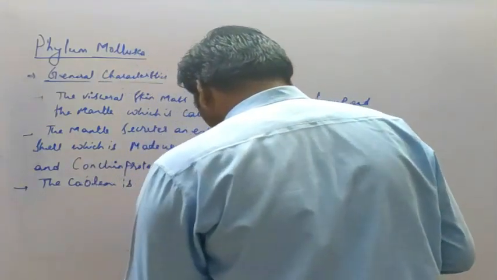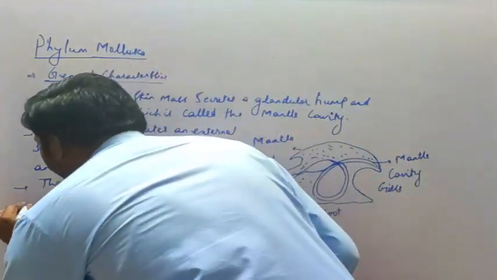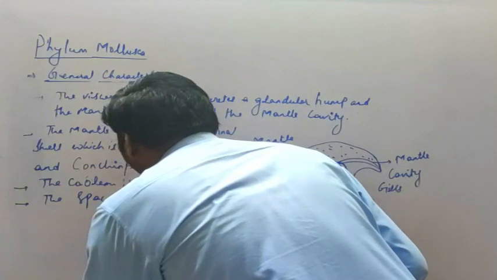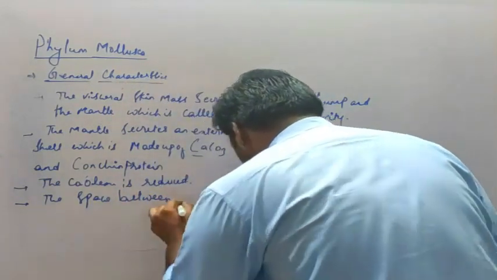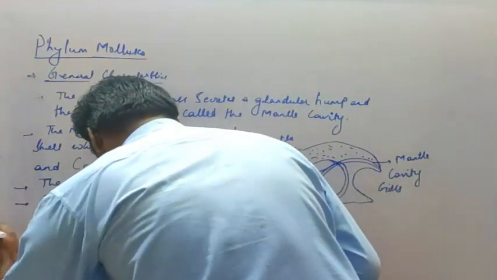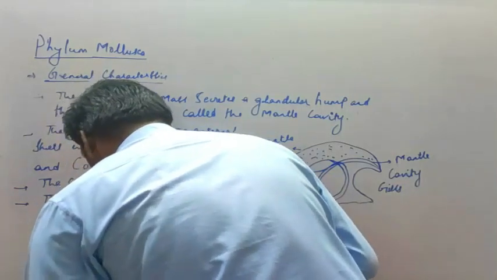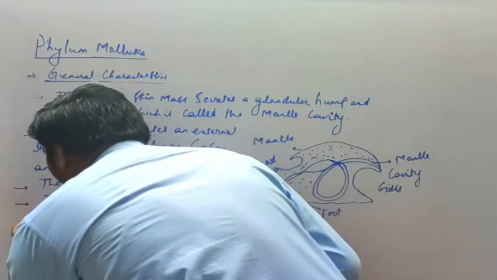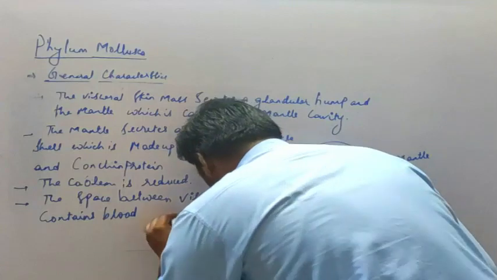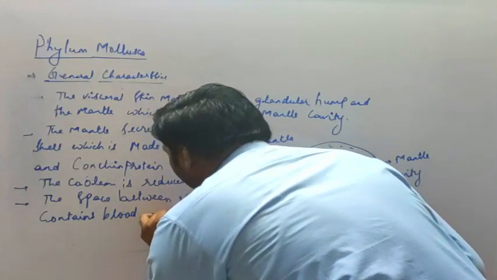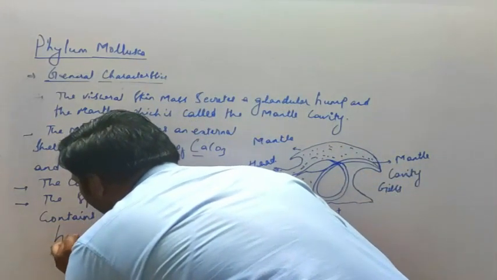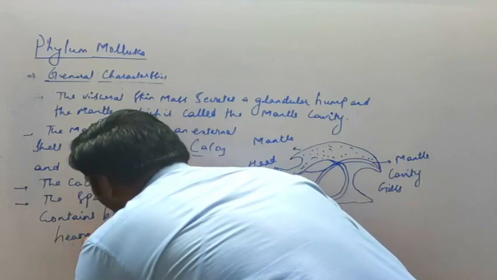Next, the space between the visceral organs contains blood and forms the hemocoel.